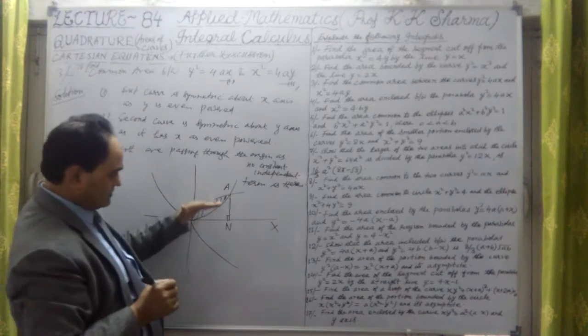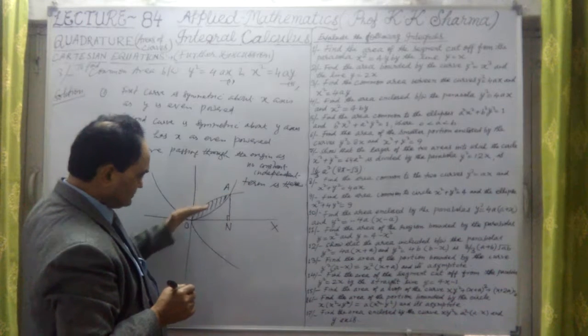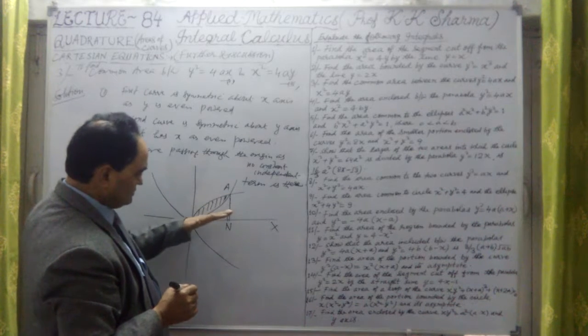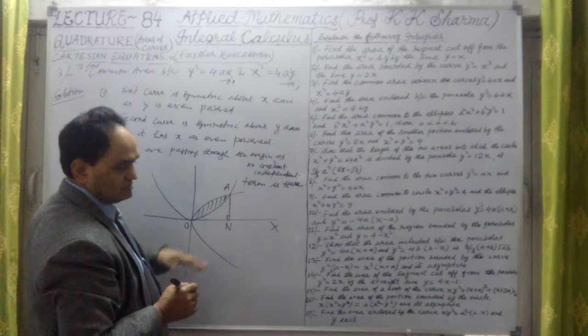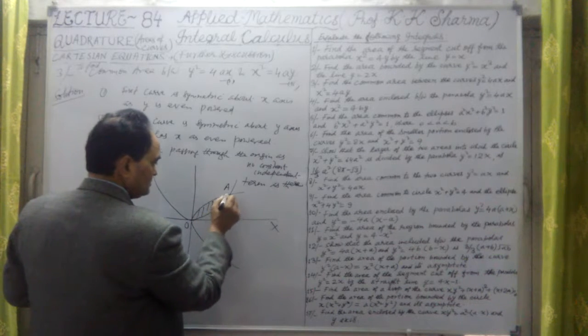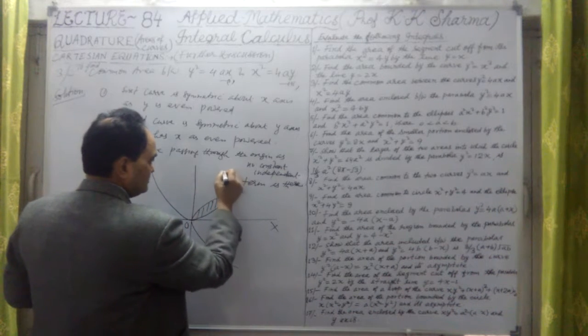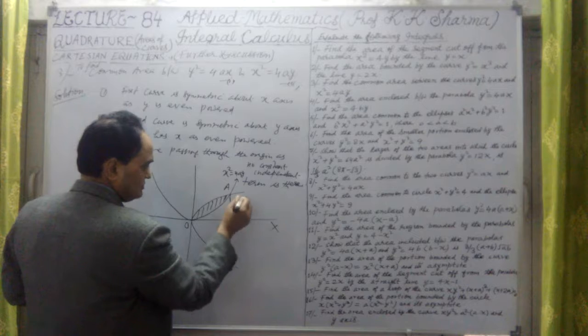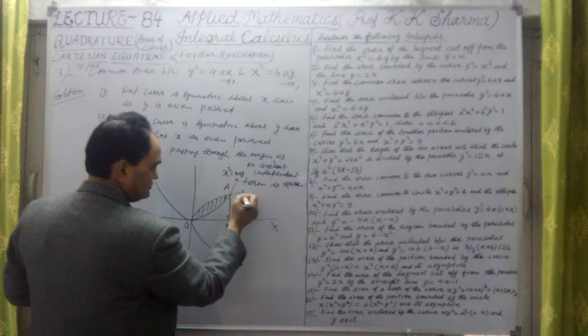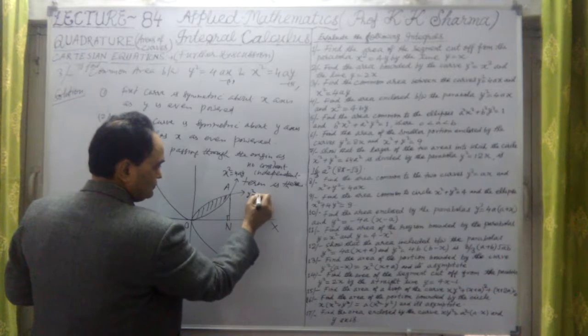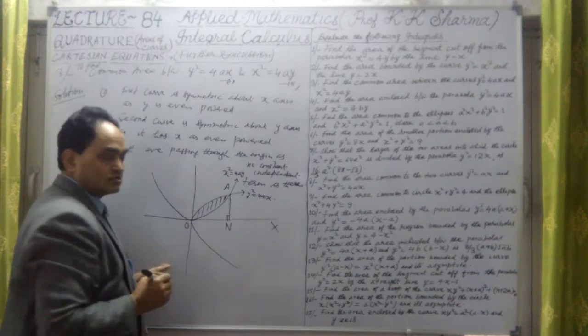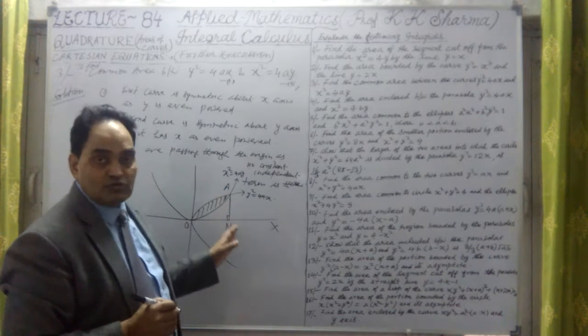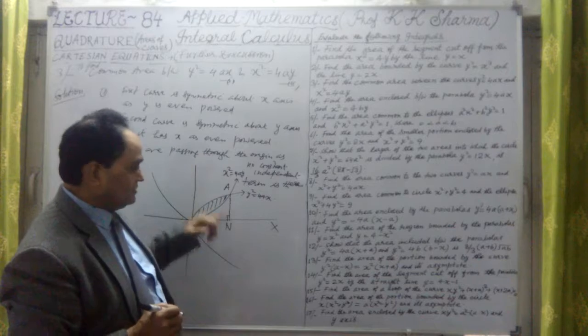This is the area under the first curve minus the area under the second curve, because this arc is of the second curve, x square equal to 4ay, and the first one is y square equal to 4ax. So this is the common area which we have to find out.